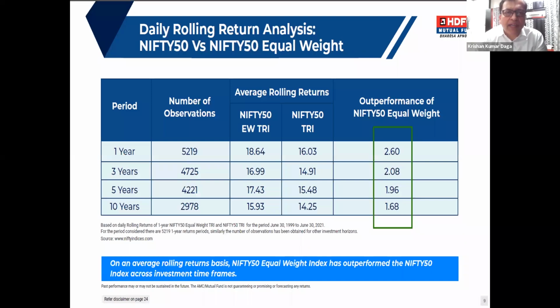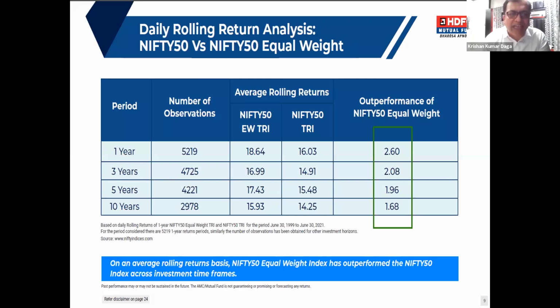Now there's another way to look at this performance. These are all performance data, but we have tried to explain it in a different way. If you look at daily rolling return, some people make investments for 1 year, 3 year, 5 year, 10 year, for example, and they want to see the rolling return.